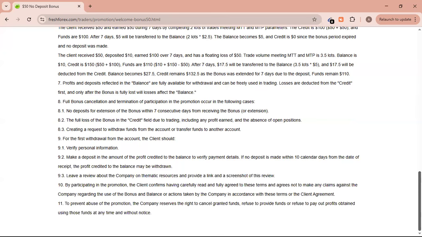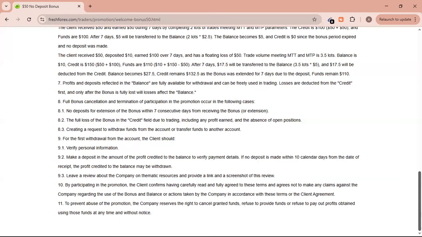So remember, this is not a force to go and register. You have to accept the terms and conditions. If you do not agree with them, just leave it out. Don't do any registration. It's only information I'm providing to you guys. It's not financial advice for you to jump on it. So do your own research and accept the terms and conditions before you jump onto them. That is what I have for you guys. So I think I should end it here.